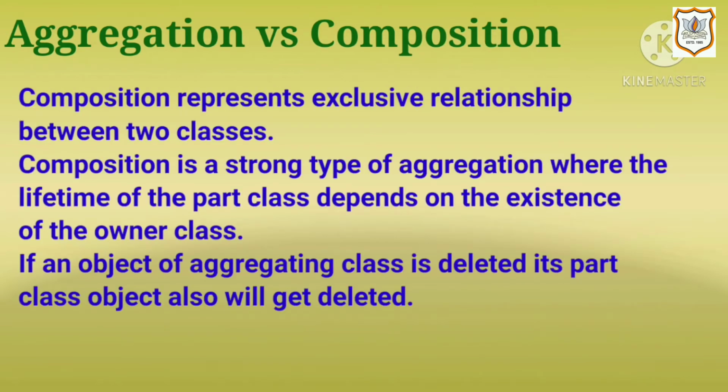Composition represents exclusive relationship between two classes. Composition is a strong type of aggregation where the lifetime of the part class depends on the existence of the owner class. If an object of aggregating class is deleted, its part class object also will get deleted. For example, when an object of class person is deleted, the object of class name is also deleted.